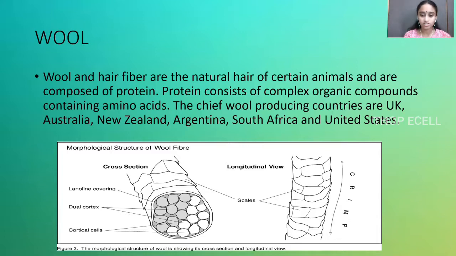Here you can see the cross-sectional view and longitudinal view of wool. As we have seen, it is the natural hair of an animal. So how does hair look? Hair is very thin under the microscope and it is very long. In the same way, here you can see it in cross-sectional and longitudinal view.